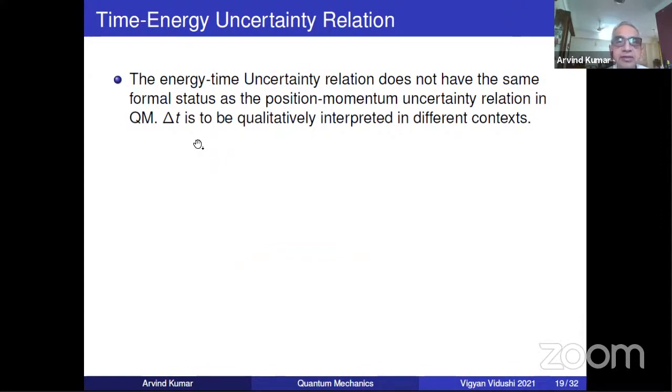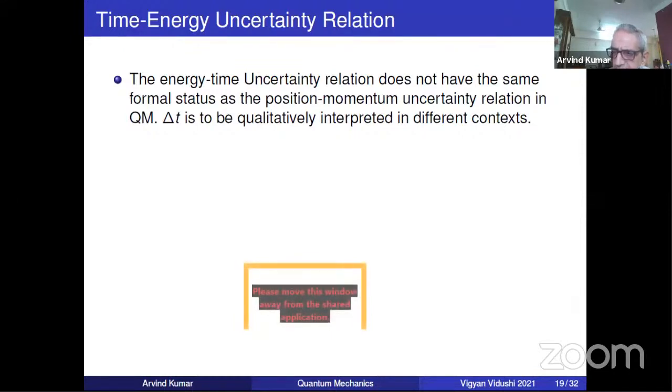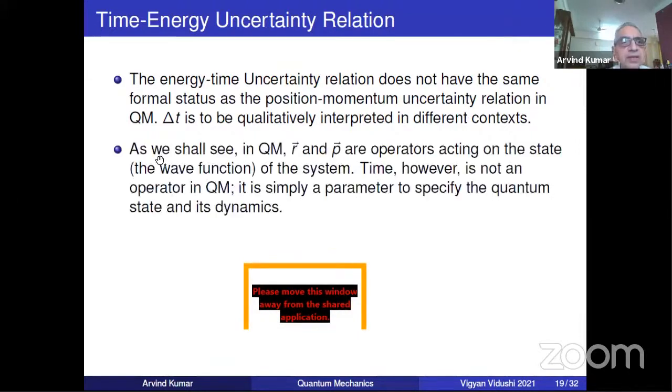And therefore, delta T is a bit of a qualitative thing. It cannot be exactly defined in quantum mechanics in general, although there are ways of getting around this problem somewhat. And that is, as we shall see, why am I saying this?